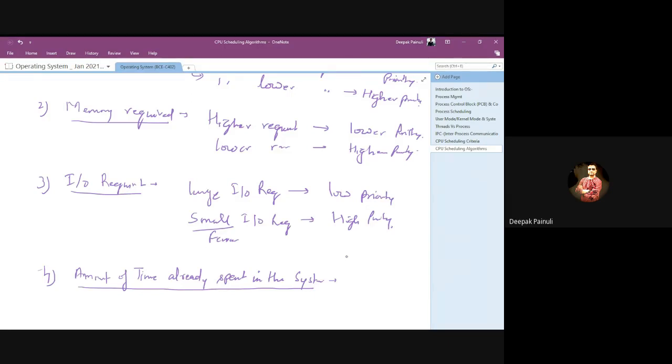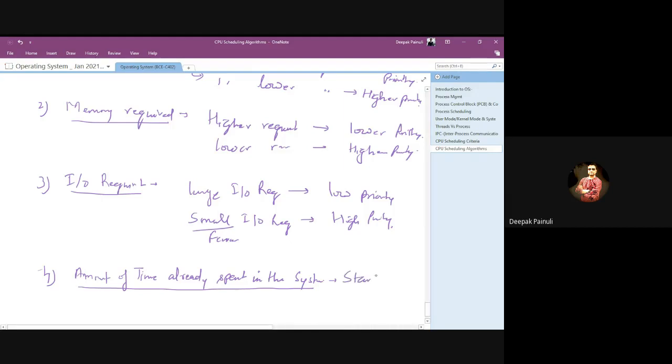So if any process is having the lowest priority, and it is already in the system waiting for its turn to get the CPU, that means it is spending some time in the system. So maybe that particular process may get into starvation, right?